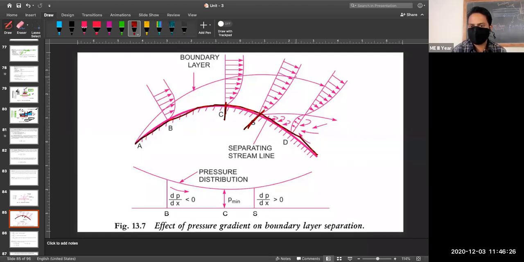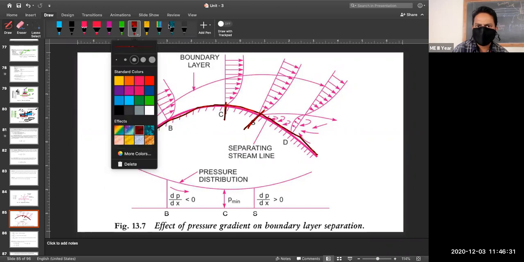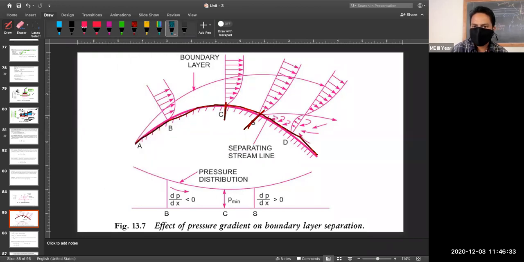After this, at this location, there are some curves, called eddies, or backflow also you can say.